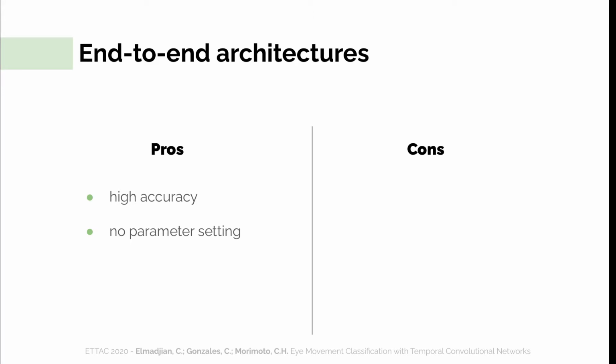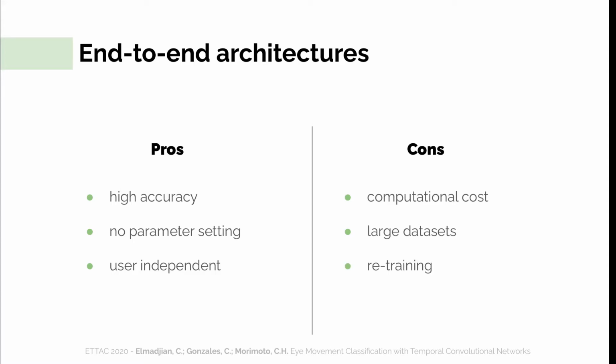Another advantage is that it requires no manual parameter setting. So once the network is trained, there is no need for continuous adjustments. And finally, it does not have to be trained or adapted to specific users to work well. But there are still some downsides to consider. First, the high computational cost, which is getting more negligible with time, but it's still there. Also, to perform well, these networks usually need large, representative, and manually labeled datasets for training. And of course, training time is still a significant con for these models, so retraining is relatively expensive.